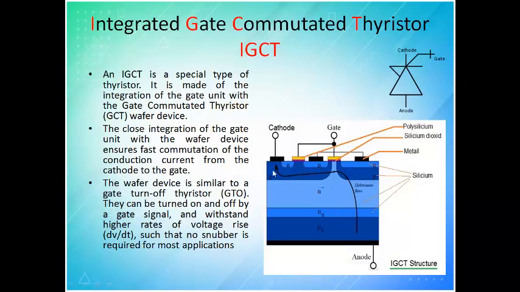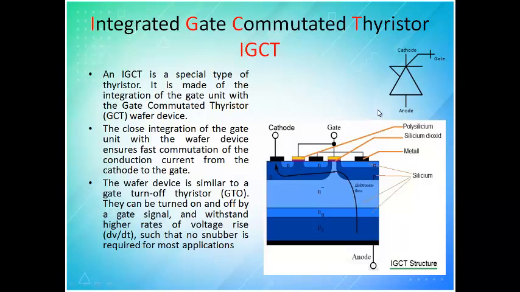The only thing is they refer to the 2 transistors as an SCR itself. The SCR is turned on by your gate, so they call it the integrated gate commutated thyristor. It is a special type of thyristor. It is made by integrating the gate unit with the gate commutated thyristor wafer device. The problem here is you have to pump in your gate voltage and pump out your gate voltage to bring the device off.